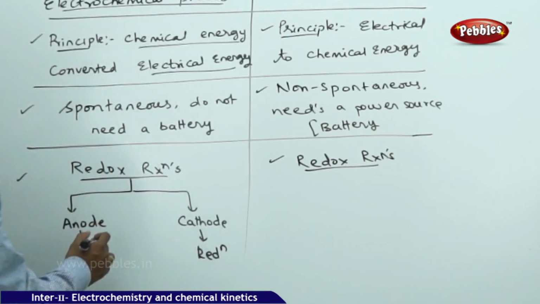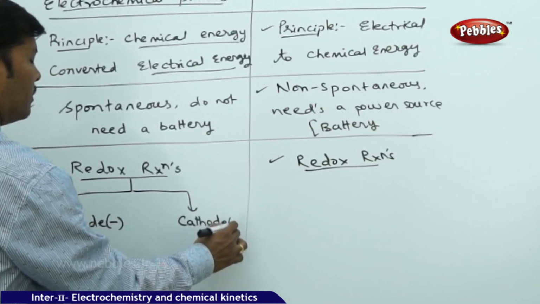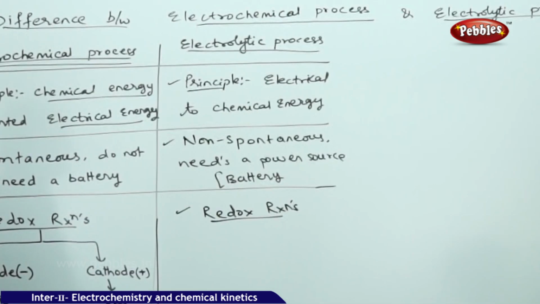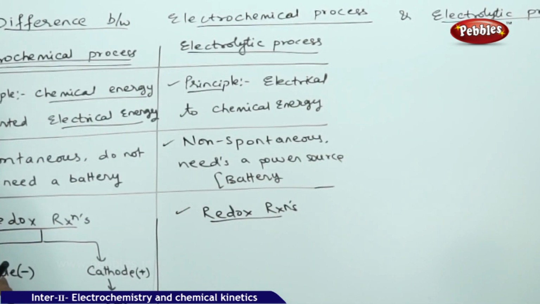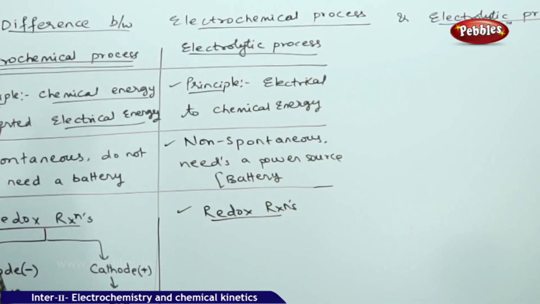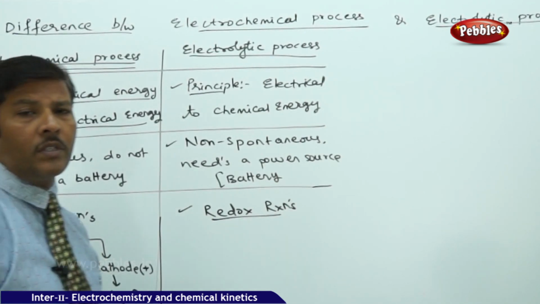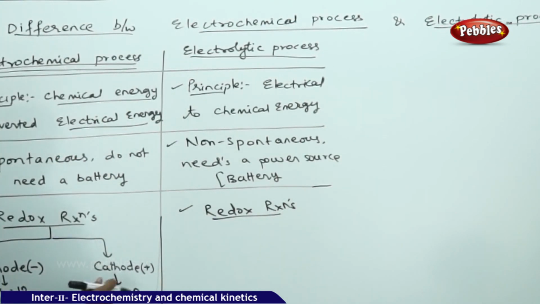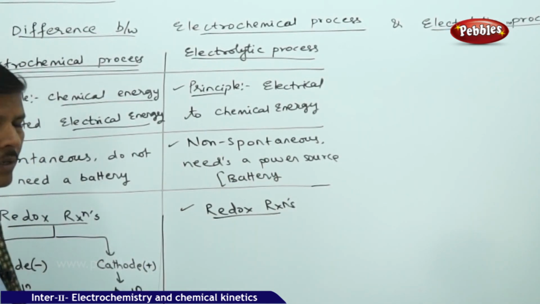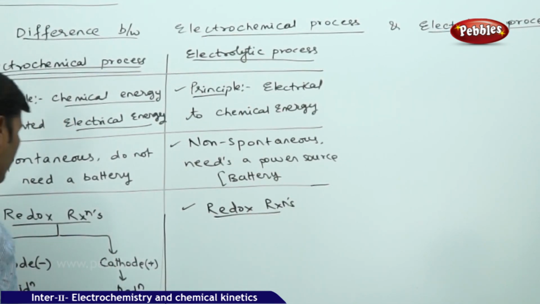The sign convention in the electrochemical cell is that the anode is negative and the cathode is positive. The anode electrode is given the negative sign convention and it participates in oxidation, and the cathode is given the positive sign convention and it participates in the reduction reaction, and the overall process is a redox reaction.